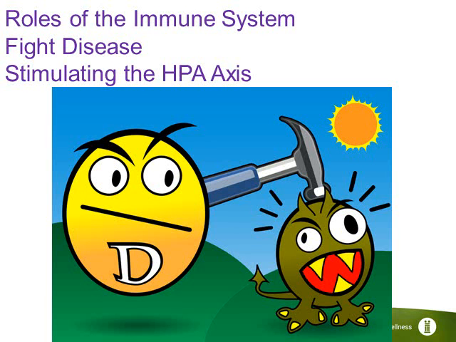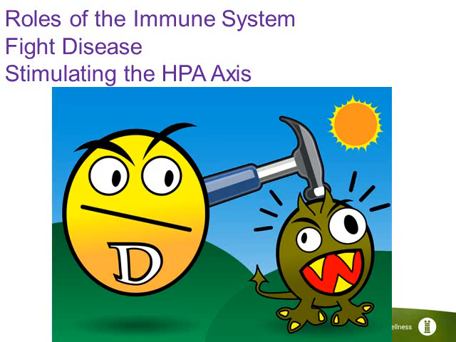There are two main roles in the immune system: fighting disease and stimulating the HPA axis. Our immune system is responsible for fighting off infections, invaders, and cancer cells in our body. The immune system interacts with the brain by signaling and stimulating the HPA axis. The HPA axis is closely connected to the body's stress response.